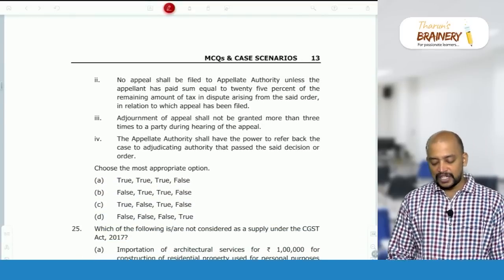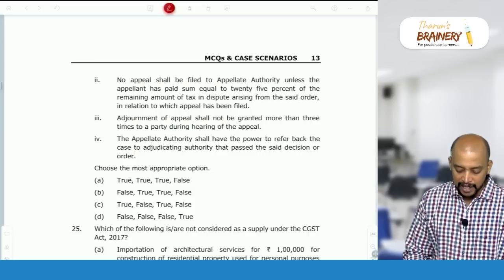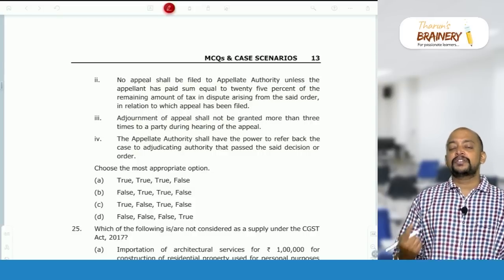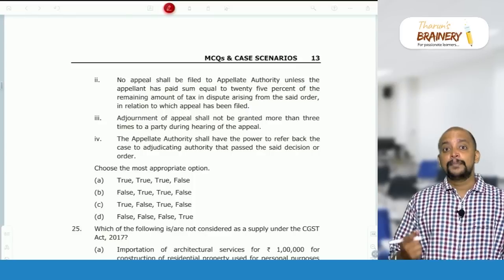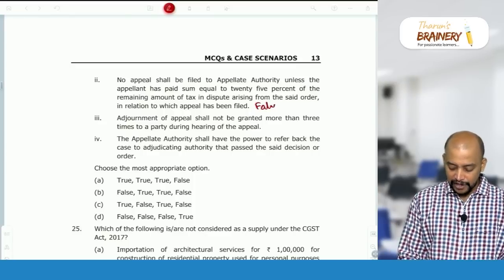No appeal shall be filed to appellate authority unless the appellant has paid a sum equal to 25% of the remaining amount of tax in dispute. No, it is 10% of the tax in dispute. The 25% is applicable only in case of a penalty order under section 129. So therefore this statement is false.